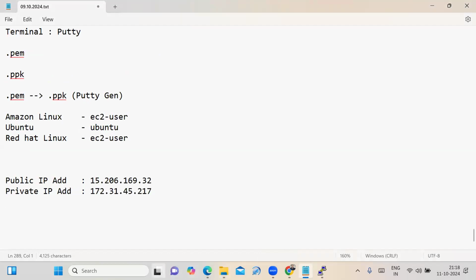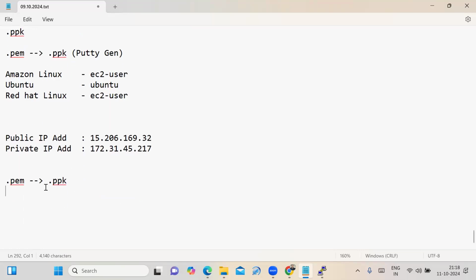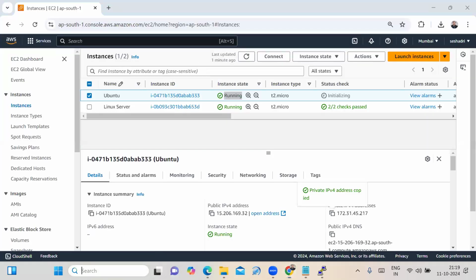Okay, now I can connect. Already I converted the PEM file format to .ppk file format, because I am selecting the key pair of type Linux server key. No need to convert this PEM file to .ppk again. Now I can connect using PuTTY.